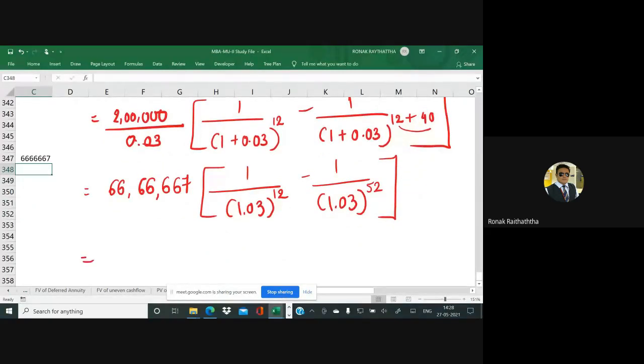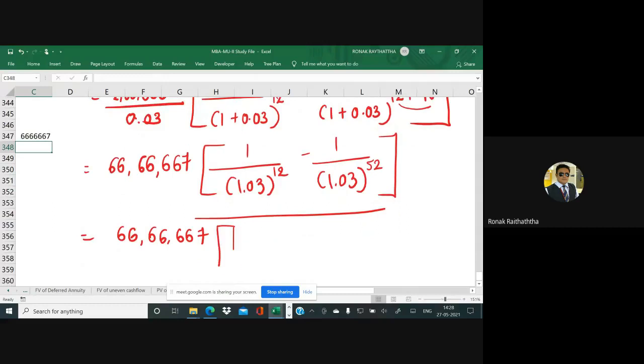Now we'll be solving that bracket first. In bracket, 1 divided by 1.03 raised to 12. You people are aware how to solve these 12 and 52 now, right? I'm not repeating that process again and again. That much faith I can put in you. 1 divided by 1.03, closing the bracket, raised to 12.